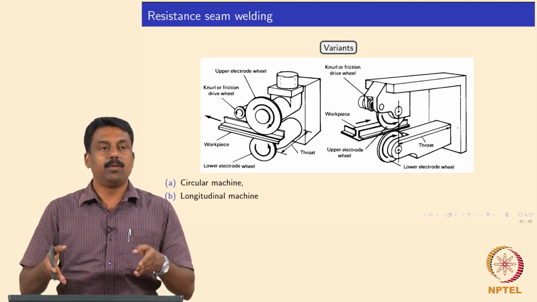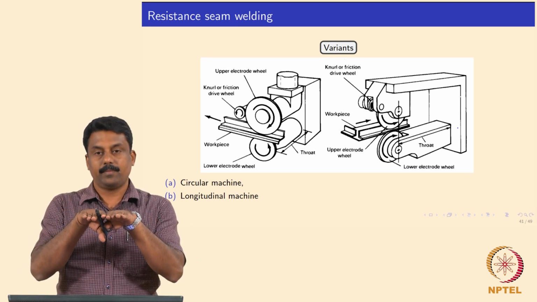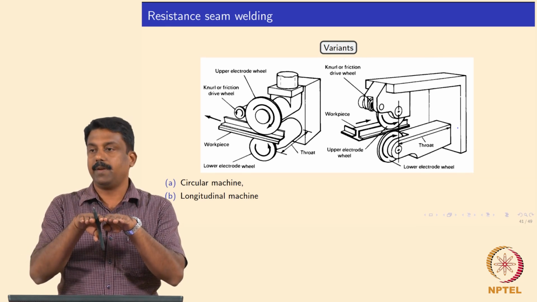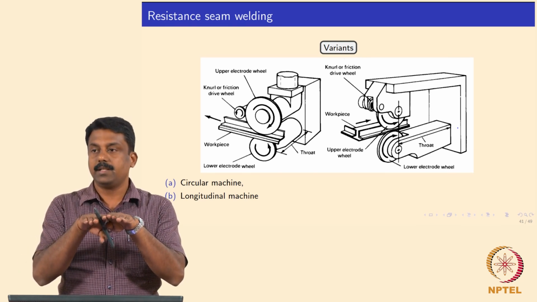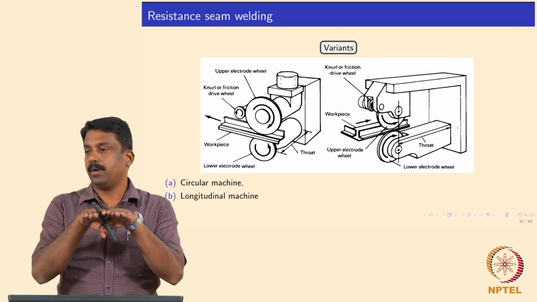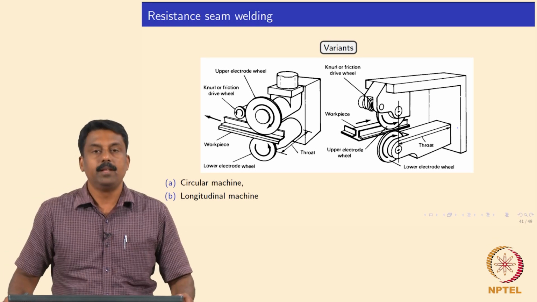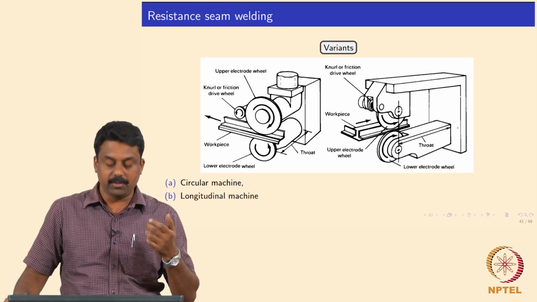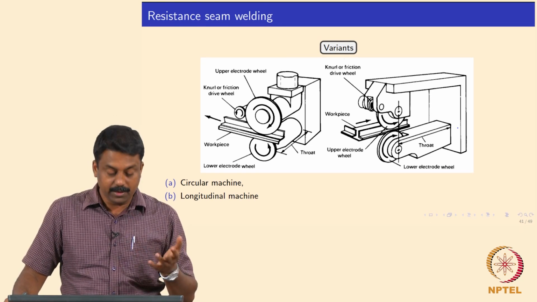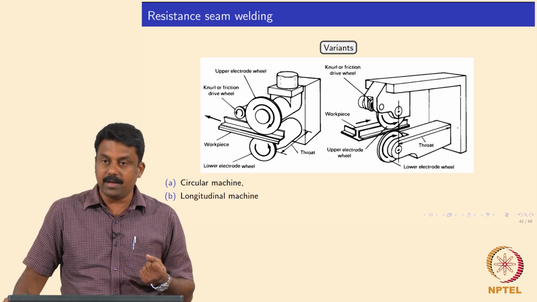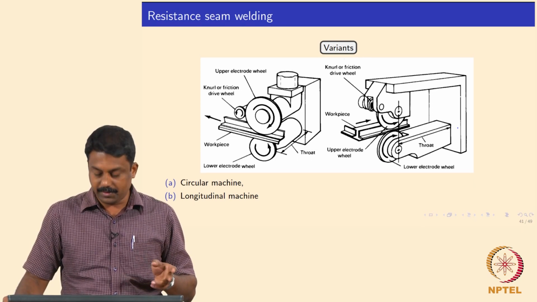The bending rolls bend the sheet, and then using an induction coil, you may also have a current passed at the interface, and contact resistance subsequently melts it and makes a joint. So seam-welded tubes and pipes are also made using resistance seam welding, and it can be a circular configuration or a longitudinal configuration.